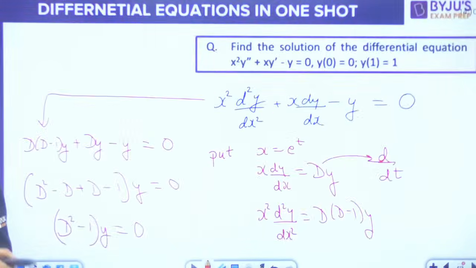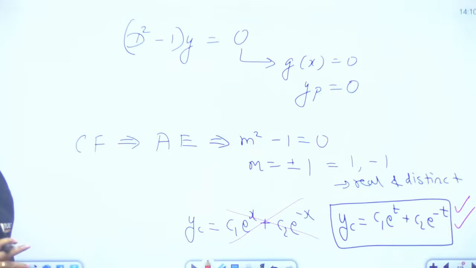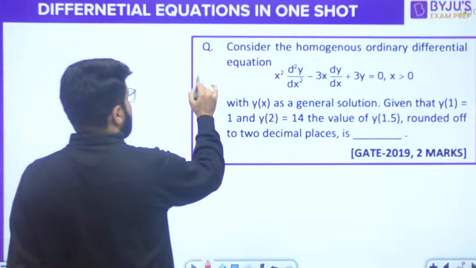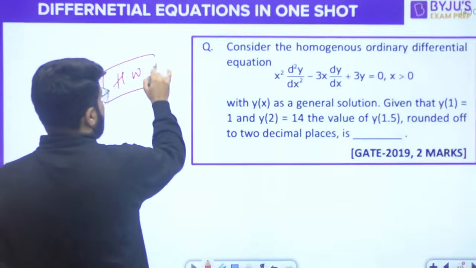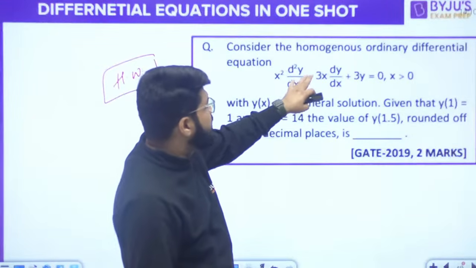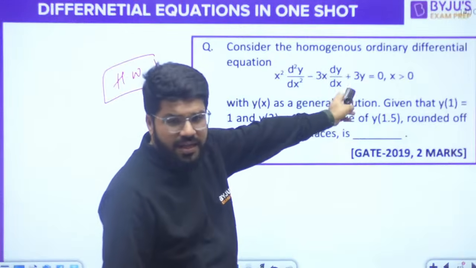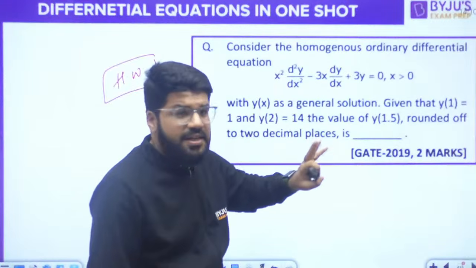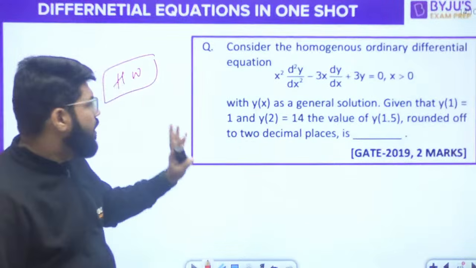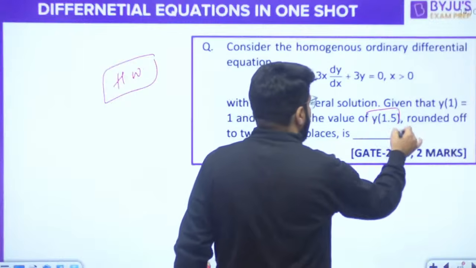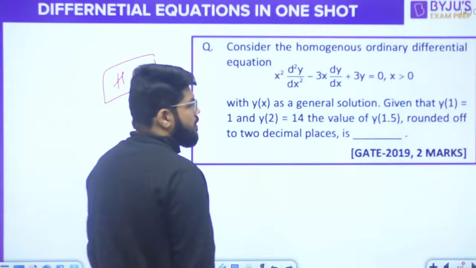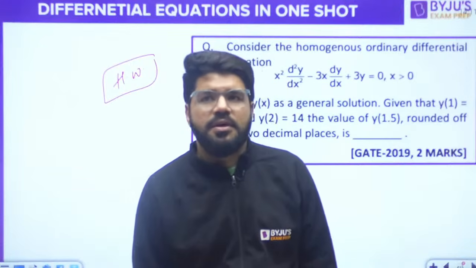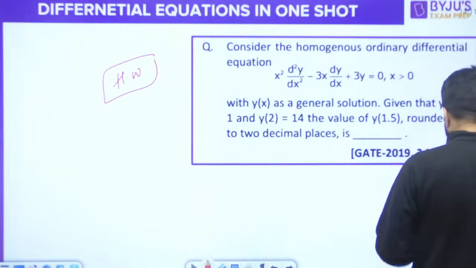Okay. Right. Y is equal to the x. So with this, I leave you one similar problem as homework, very straightforward, very similar question. X square d2y by dx square minus 3x dy by dx plus 3y is 0. Again, 0. So PI नहीं होगा, only CF. But it is the Euler-Cauchy case. It is not directly LCCDE. And again, some values are given to find C1, C2. Y1 is 1, Y2 is 14. Find the value of Y1.5. They have made it to a NAT question. Okay, a homework. And not only this, these questions are there in GATE for 2 marks several times. Similar questions have been there in GATE for 2 marks for several times.